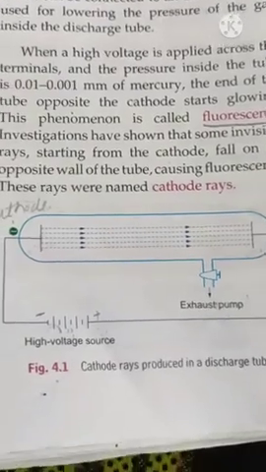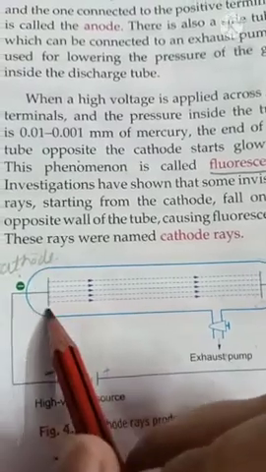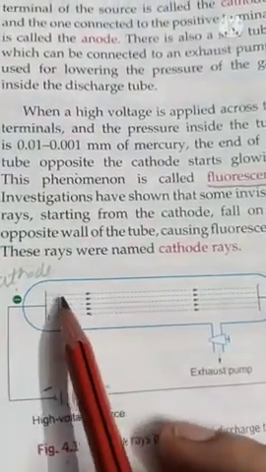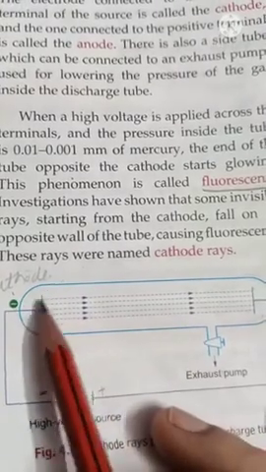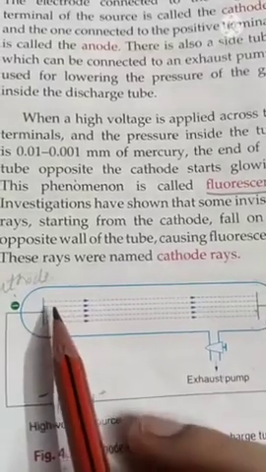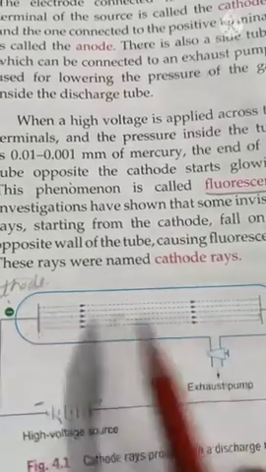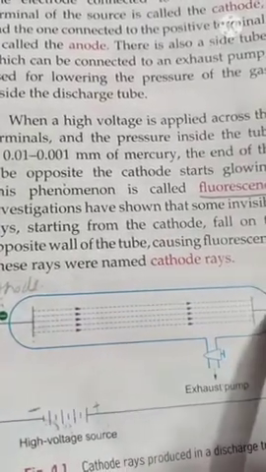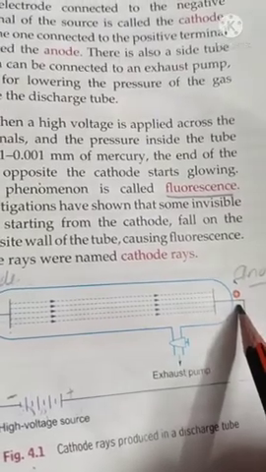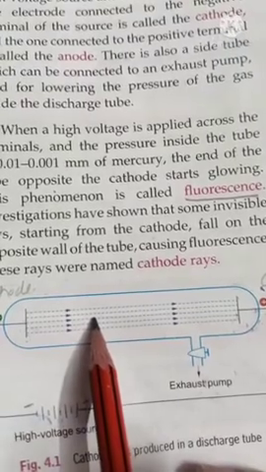Now beta, J.J. Thomson said that there is a glow at the opposite end of a cathode electrode, because from cathode side, that is from cathode electrode, rays are going, okay, they are going away from cathode and they are going towards anode. Means that because of these rays there is a glow produced at this end. Means when these rays they will fall on this end of a discharge tube, there will be a glow produced. Okay, now these rays are called as cathode rays.